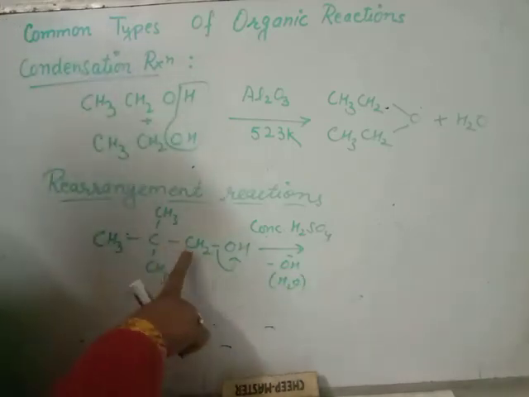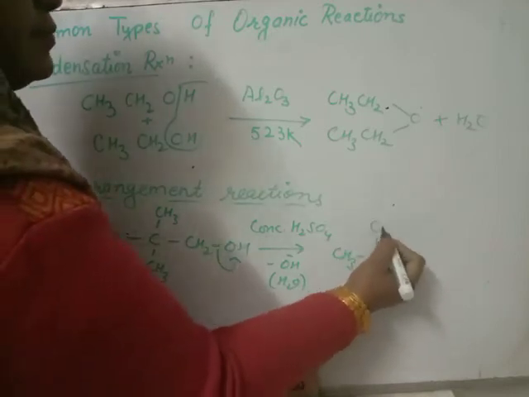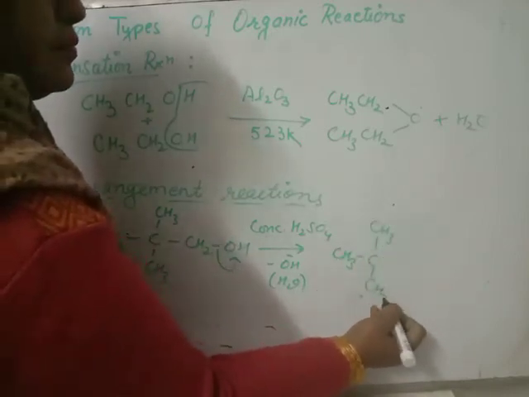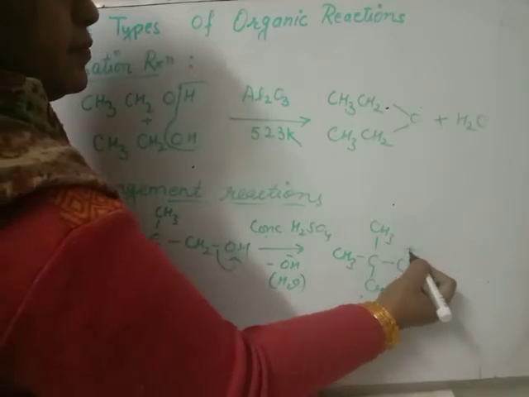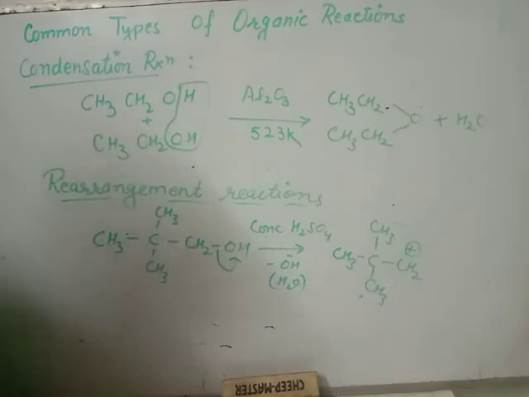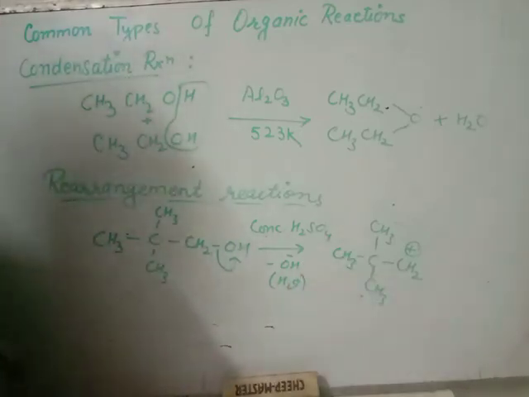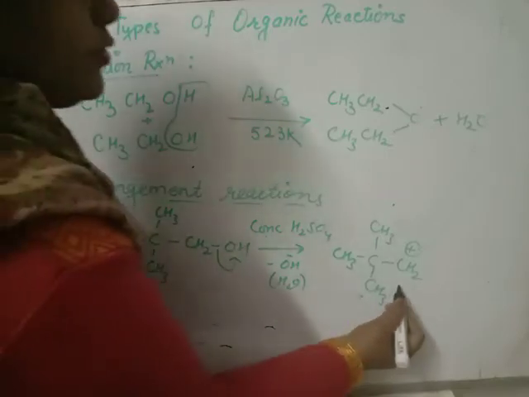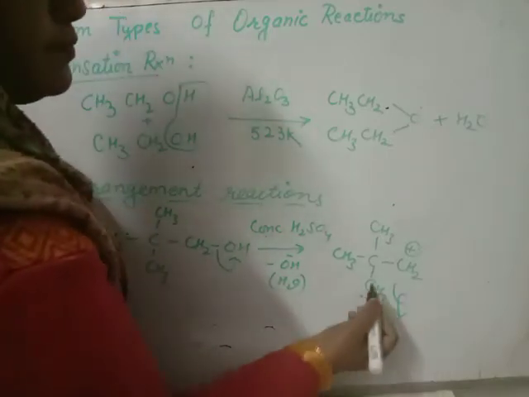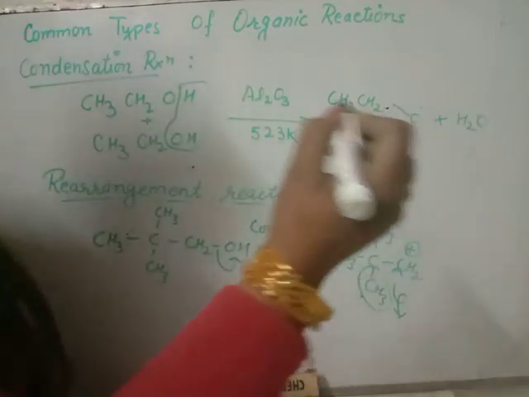Then a carbocation is generated like this. It is a primary carbocation. Between this primary carbocation and the possibility of a tertiary carbocation, which one is more stable? Answer: tertiary is more stable. So it will rearrange itself, with an electron shift on the primary carbocation.